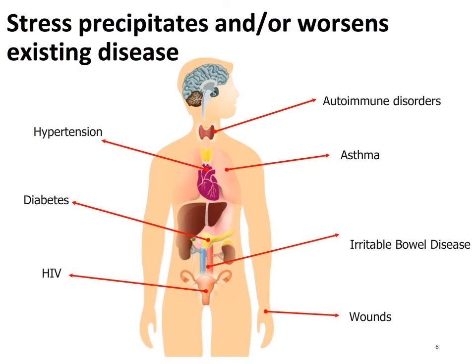Psychologic stress may also exacerbate or worsen several disease states. Stress is related to the severity of symptoms and the outcomes of diseases and conditions. Chronic diseases such as hypertension, autoimmune disorders, asthma, diabetes, irritable bowel disease, and HIV get worse with stress. Additionally, wounds, cuts, and lacerations, and other injuries to the body take longer to heal. Finally, immunizations are not as effective.